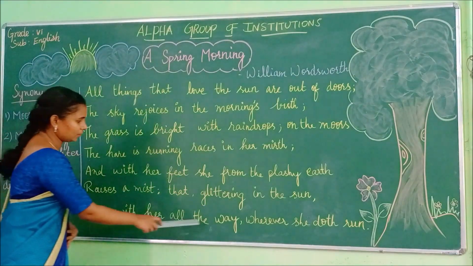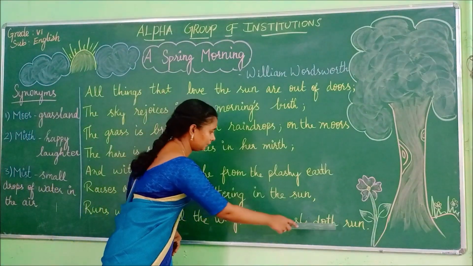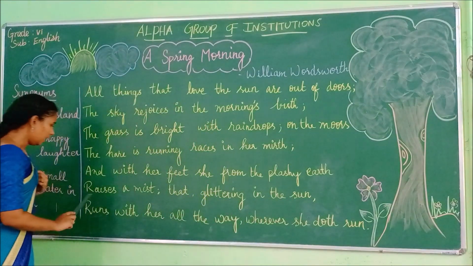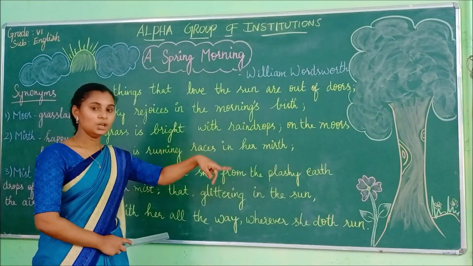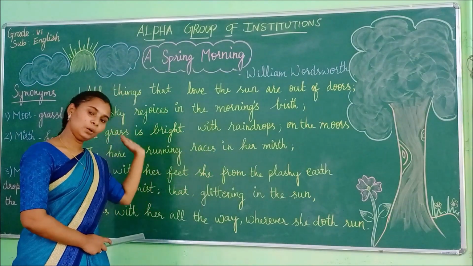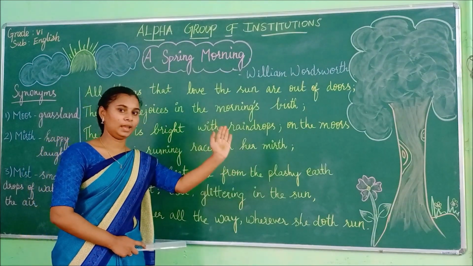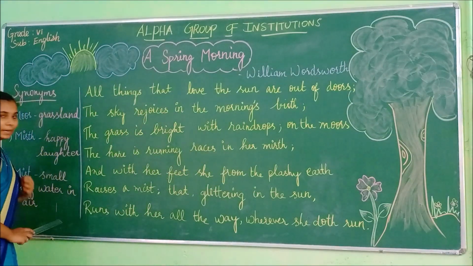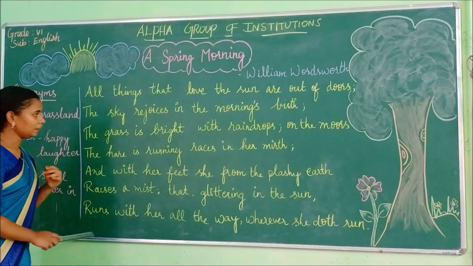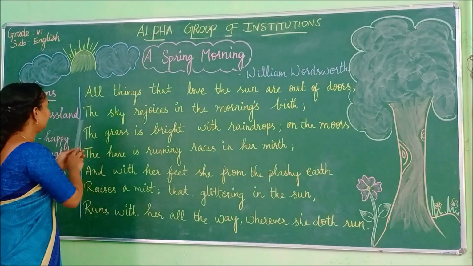Runs with her all the way, wherever she doth run. So when the hare runs, it raises mist. That mist is running with the hare all the way, wherever she ran. Okay, that's what this stanza is saying. We shall see it again, okay?